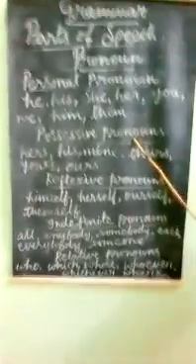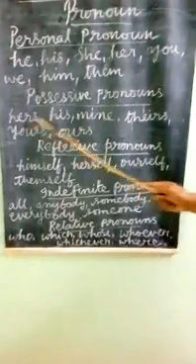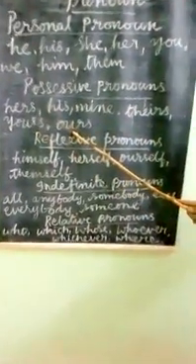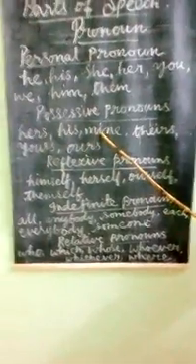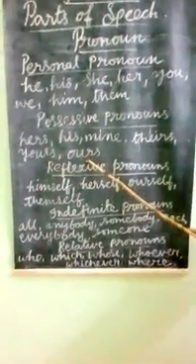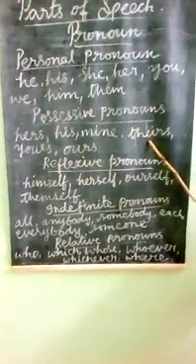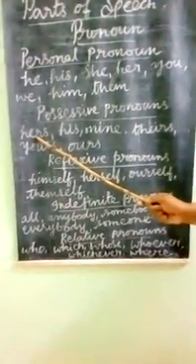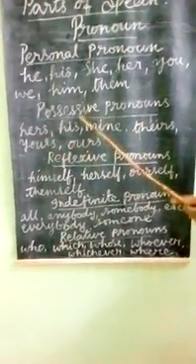Possessive pronouns. Possessive pronouns mean that it belongs to somebody. Like that: hers, his, mine, theirs, yours, ours. This book is mine, yours, ours. This classroom is ours. Like that. This pencil is hers. So these are the examples of possessive pronouns.